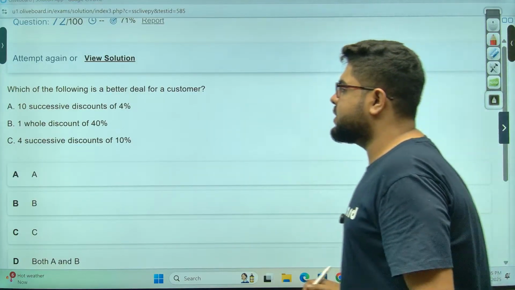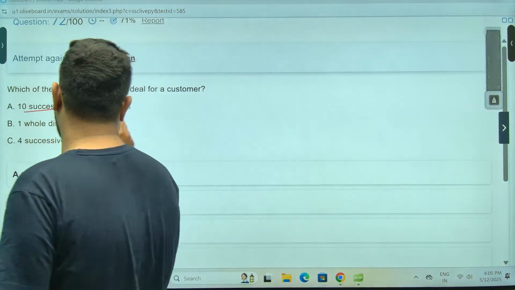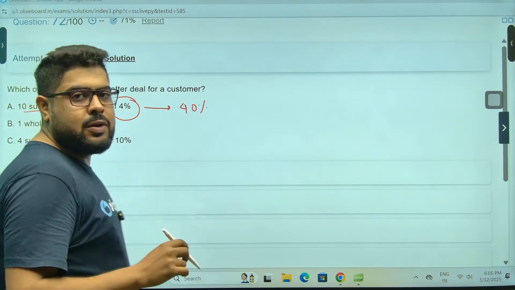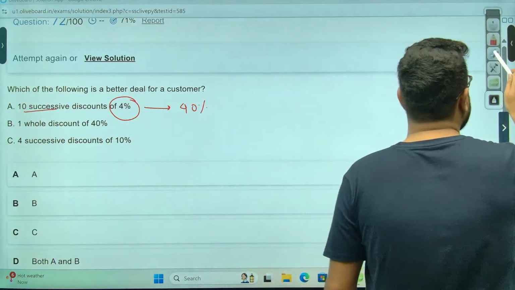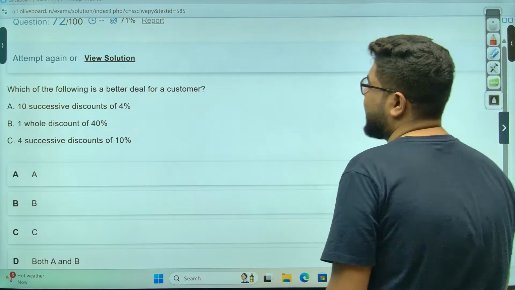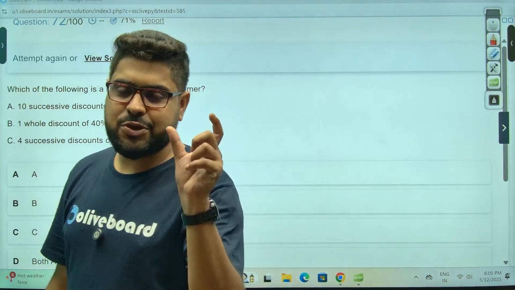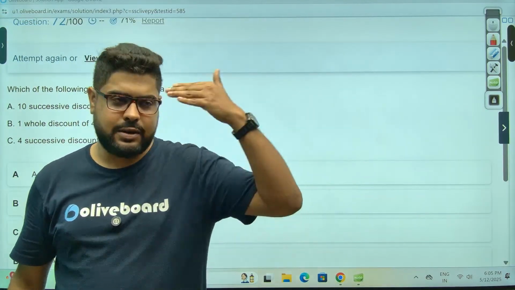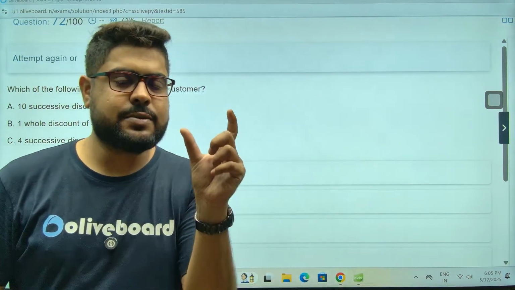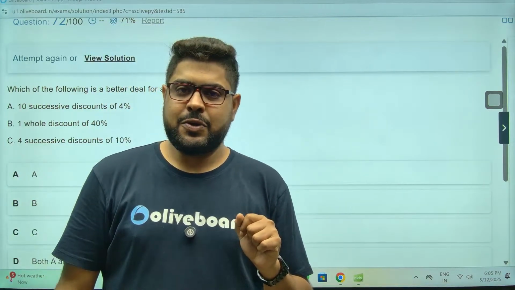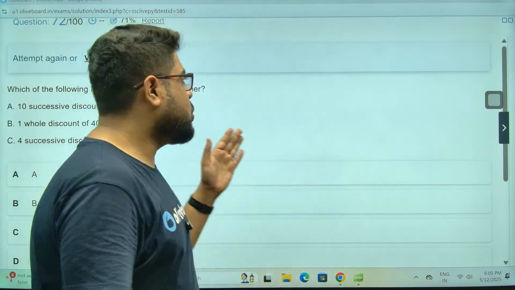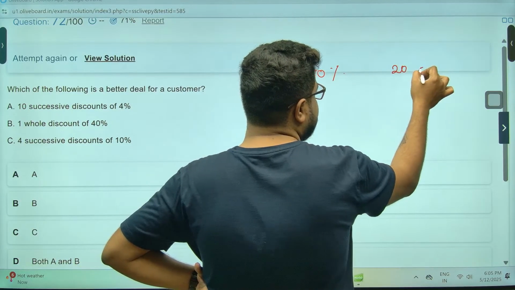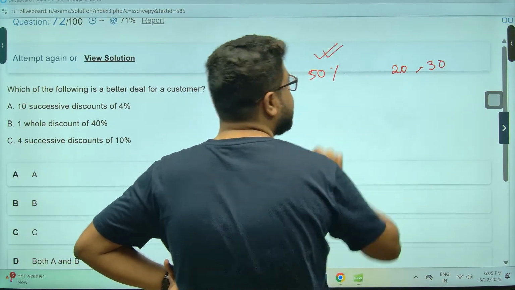Better deal to a customer. 10 discounts of 4% each, total 40%. Achha, remember, the more successive discounts you give, the actual value is lower. Why? Because every subsequent discount is working on a smaller value. If total is a 50% discount, and there are two discounts of 20 and 30, always this is a better deal.